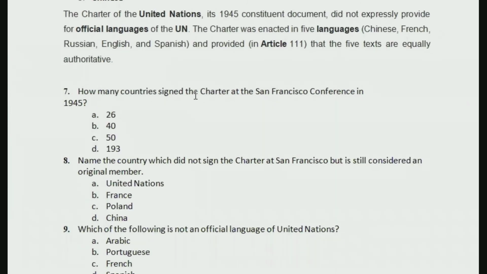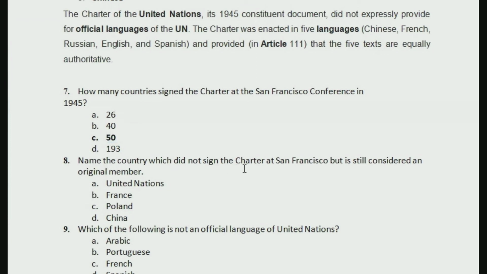First is, how many countries signed the charter at the San Francisco Conference in 1945? Whatever option you think is the correct one, you can leave that in the comment section below. That means while attending the conference, how many countries signed? It is 50. Right, 50 countries signed at the conference. Why? Because Poland could not make it to the conference. They gave their signature the same year, but after a few months. So it will be 50.